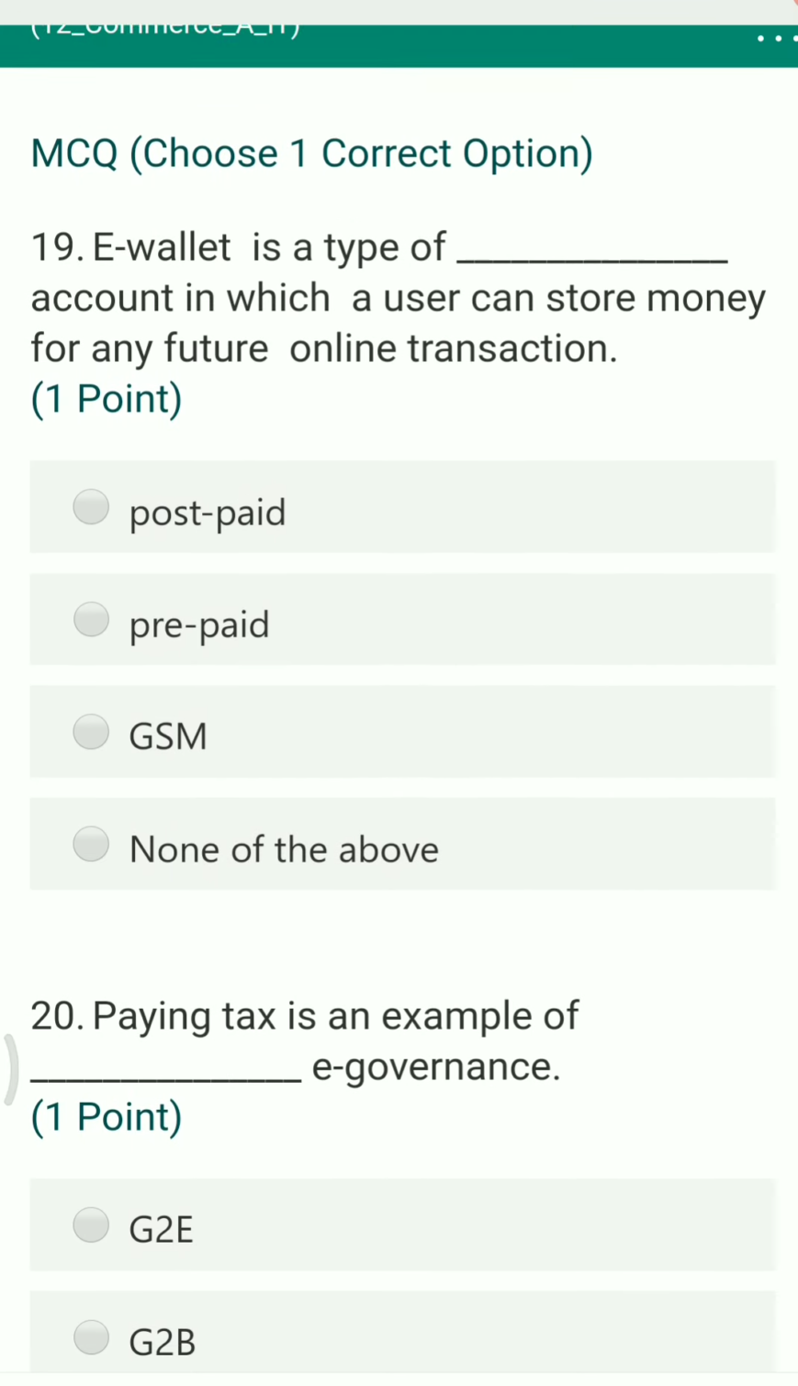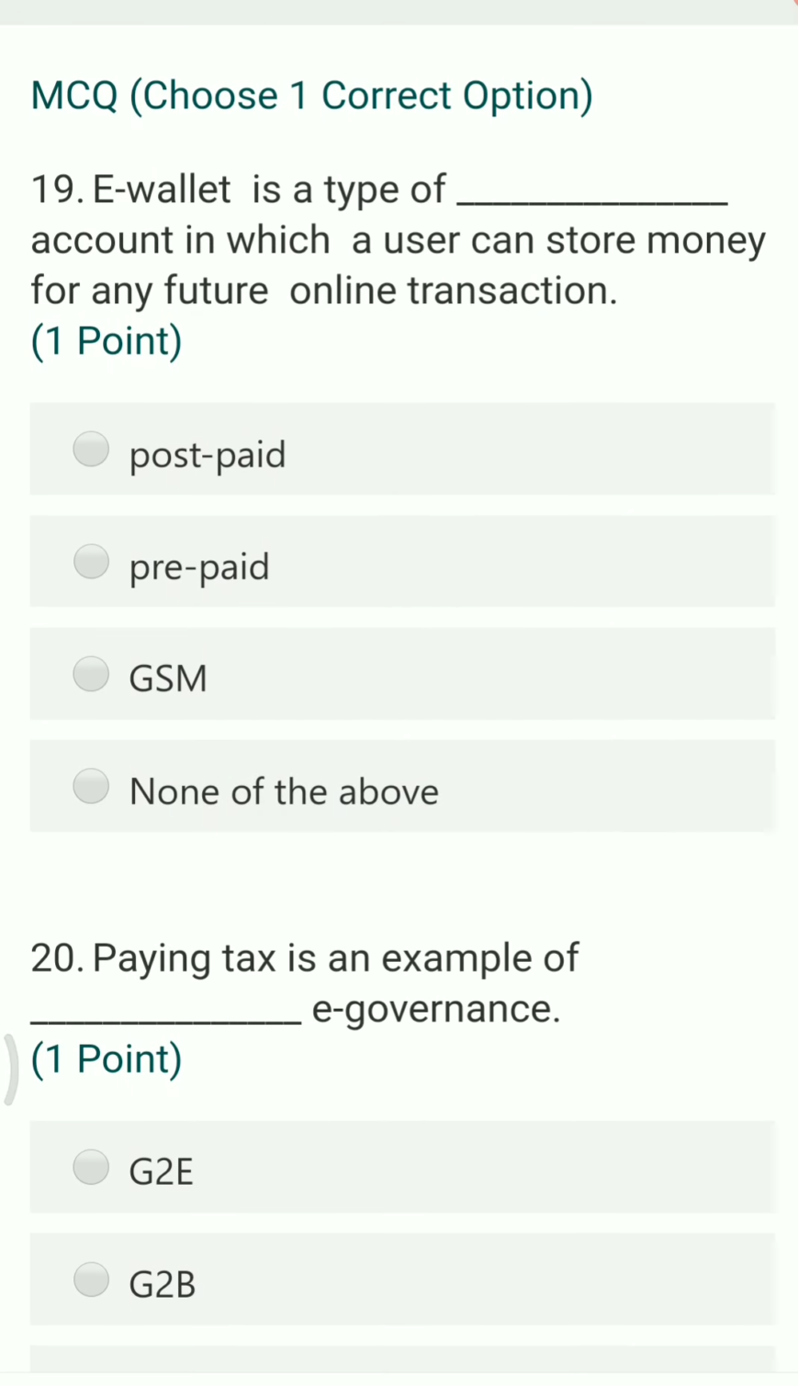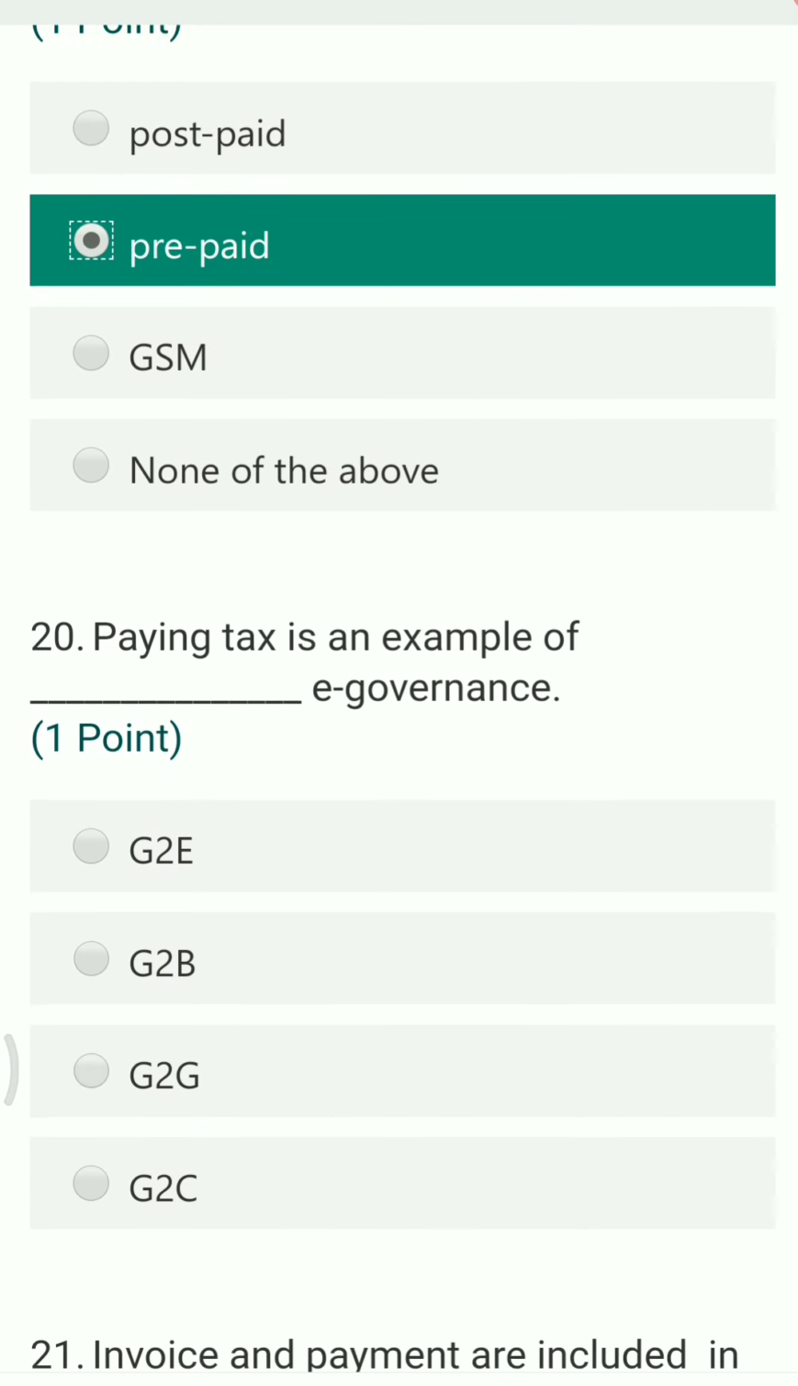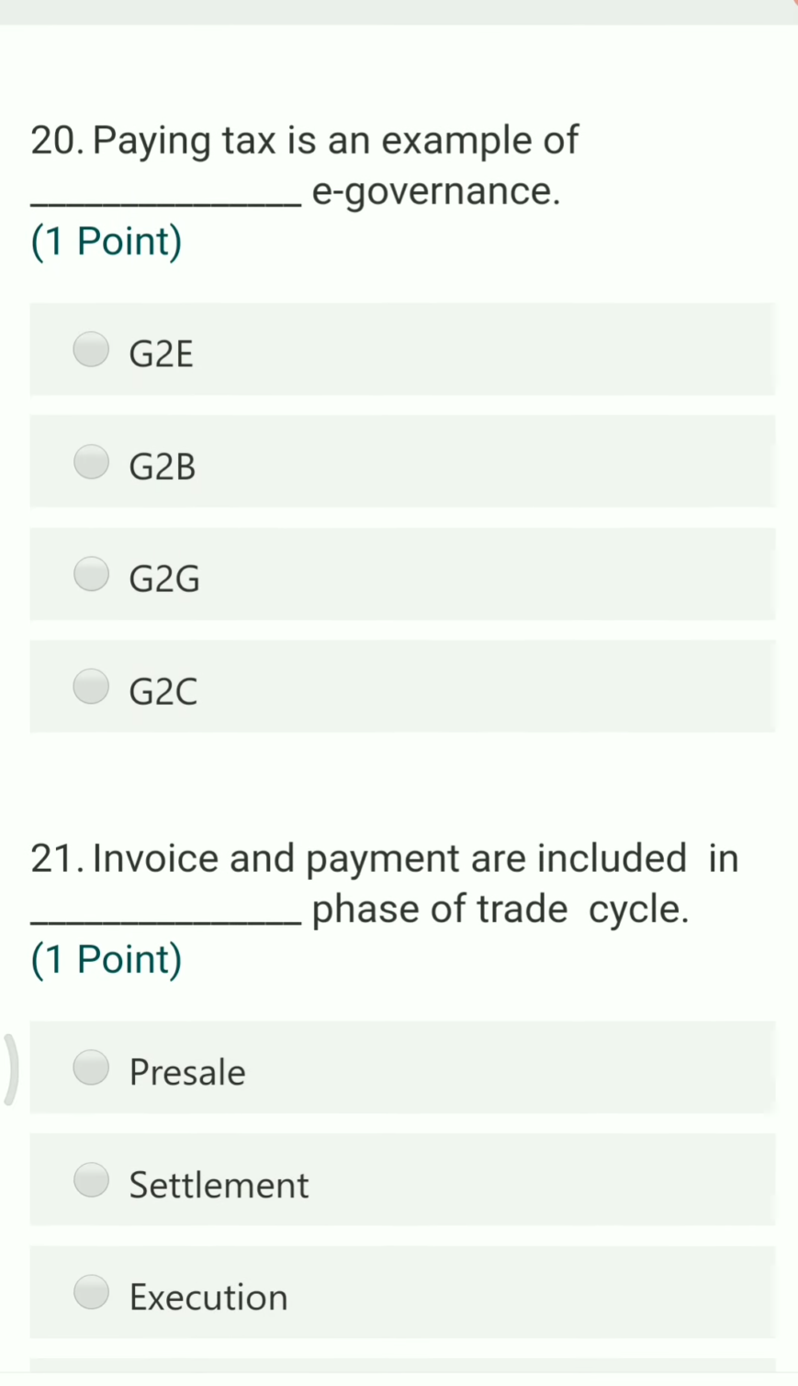E-wallet is a type of dash account in which a user can store money for any further online transactions. So here we have options like Post, Pre, GSM and none of them. So e-wallet is one of the prepaid wallets. So you can store the money in it and you can use it whenever you have to purchase something.